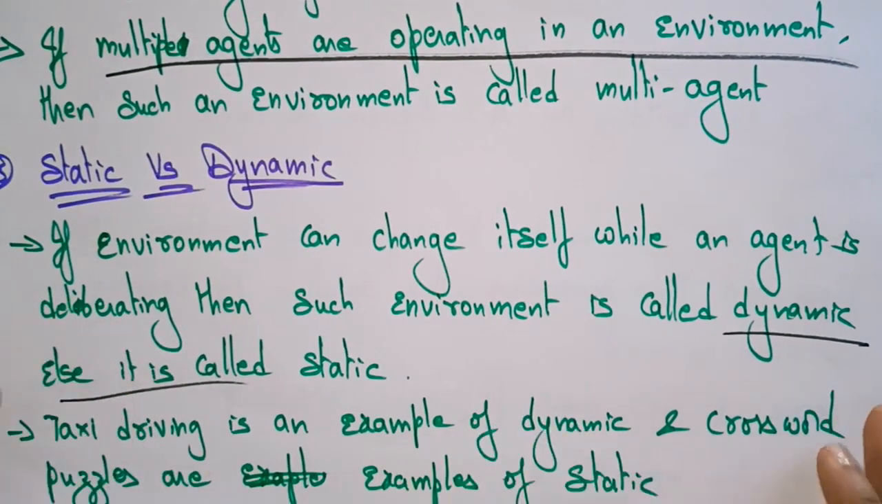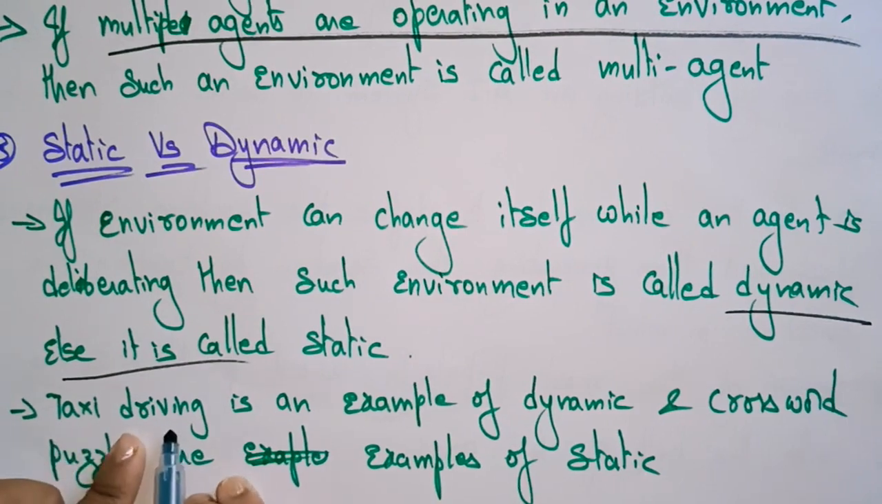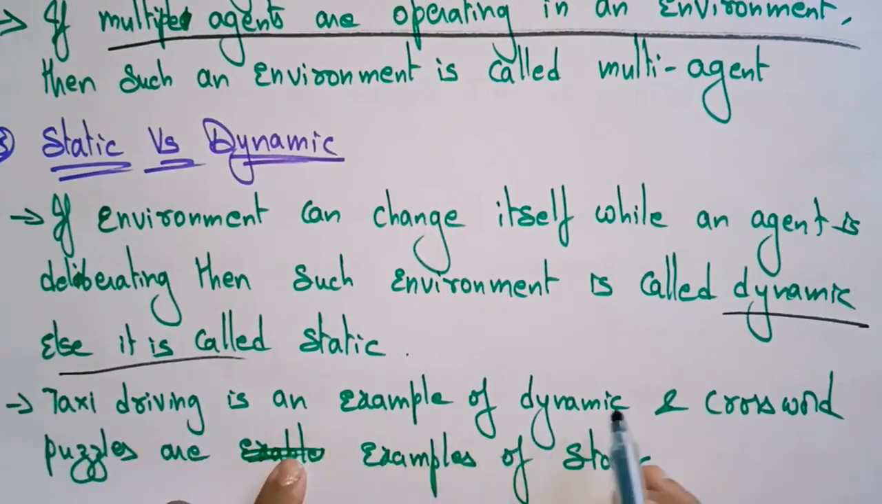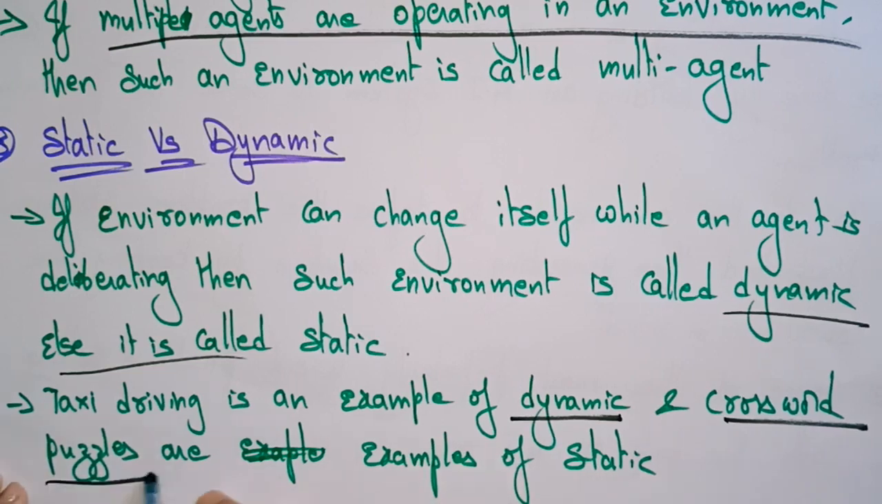For the example of static and dynamic, you can take taxi driving. Taxi driving is an example of dynamic, whereas a crossword puzzle is an example of static. Taxi driving is automatically changing. It's a dynamic environment, based on the traffic situations. It may increase the car speed or decrease the car speed. The environment can change itself while an agent is deliberating, so we call it dynamic. That is taxi driving. And the crossword puzzle is a fixed one, so it is static.